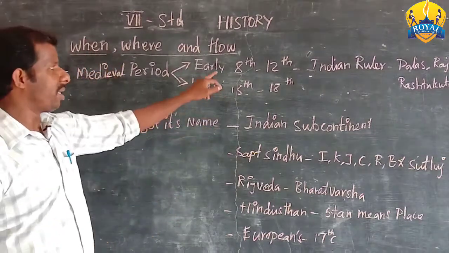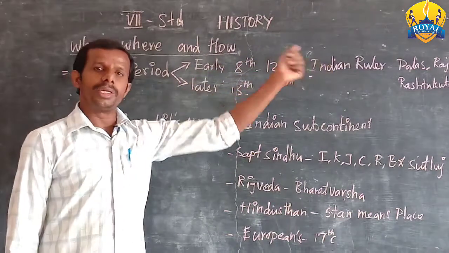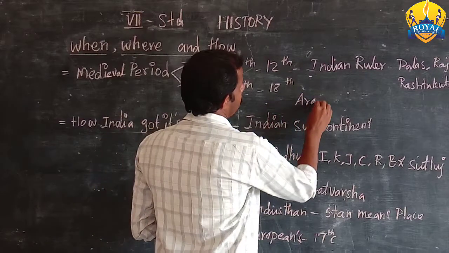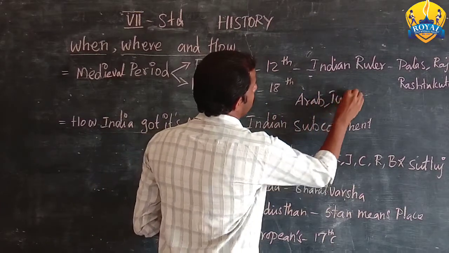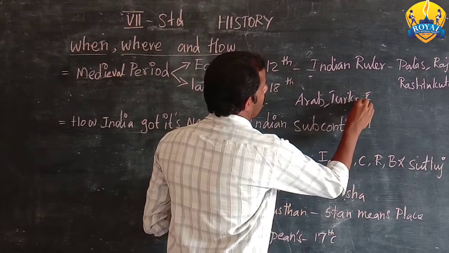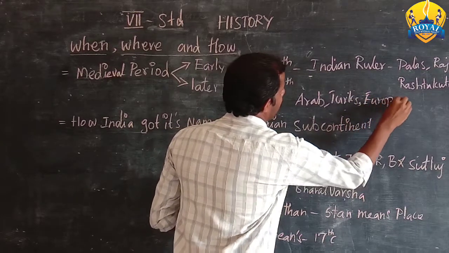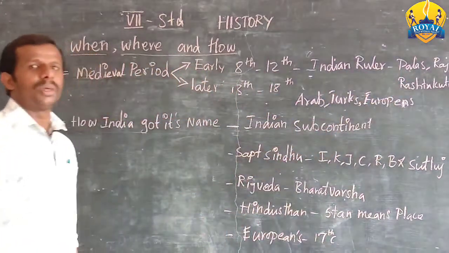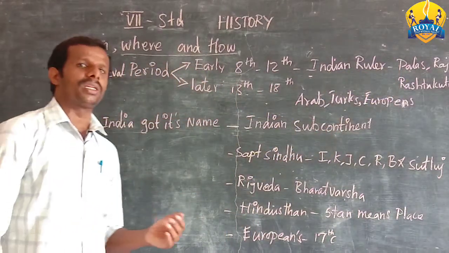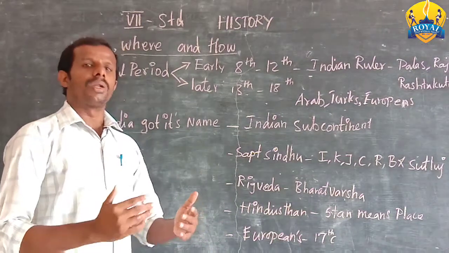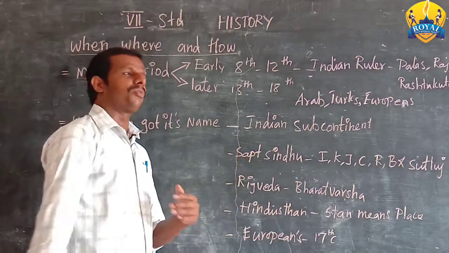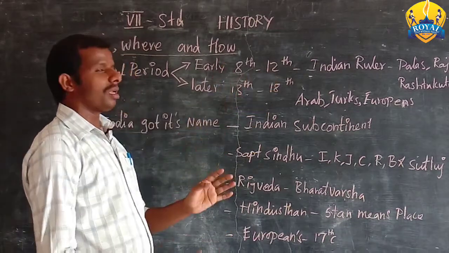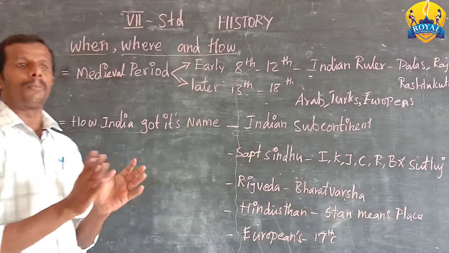I hope you understand. In the early period, Indian rulers were the rulers. In the later period, Arabs, Turks and Europeans came to India and made some changes and influences in Indian culture, society, political as well as economic life, everything. Okay, so these are all the changes that occurred. This is the importance of the medieval period.